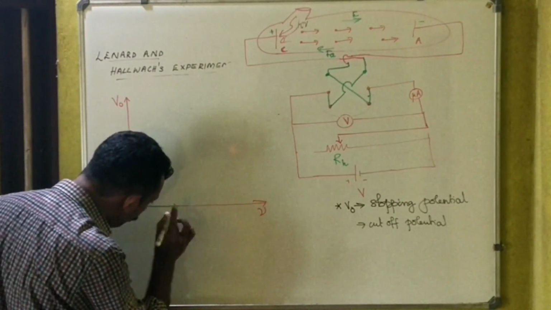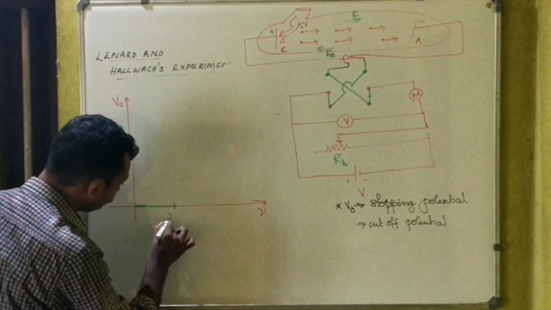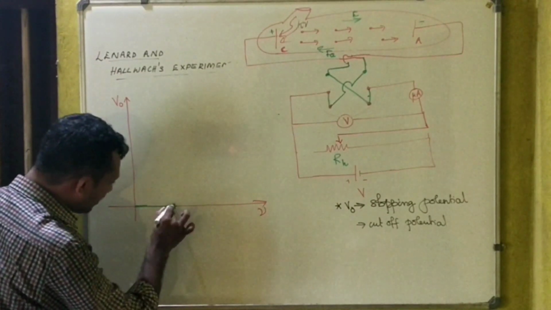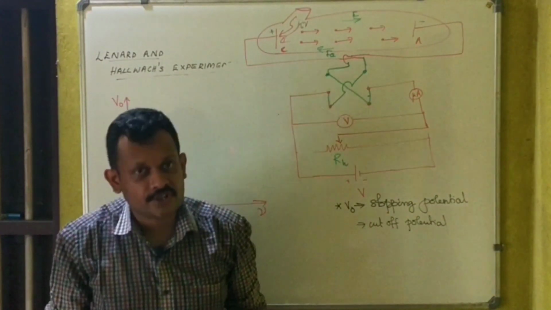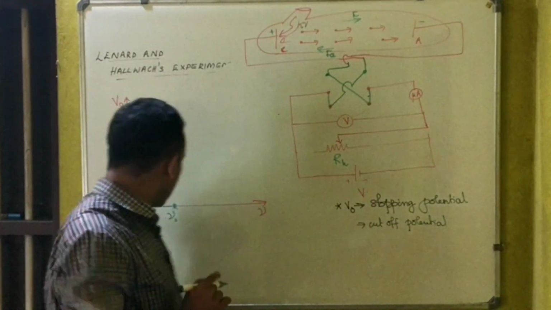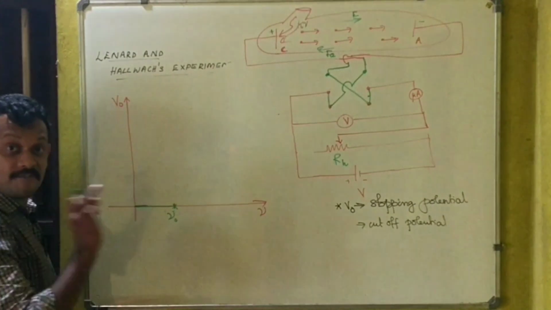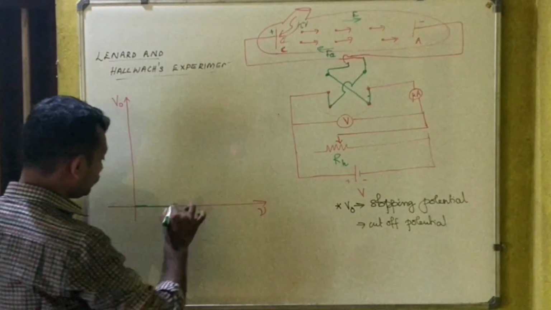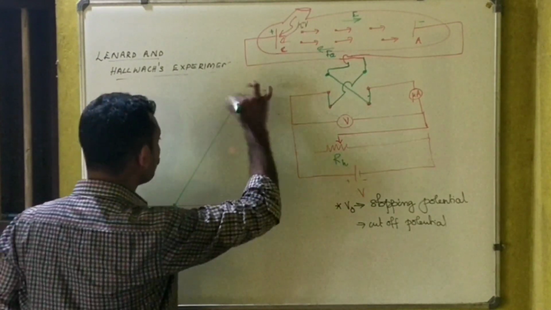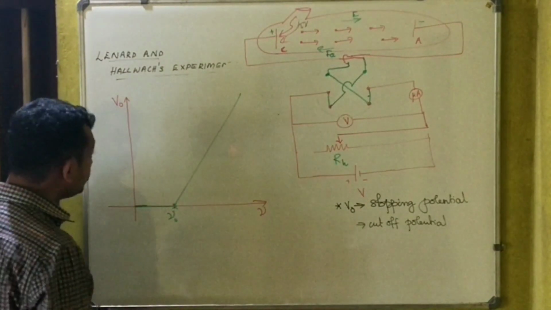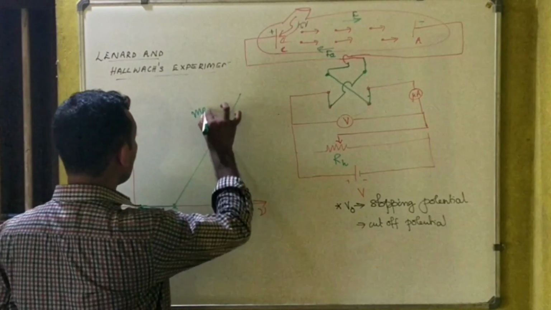V0, nu0, I'm saying. Up to the frequency nu0, no photoelectric emission is occurring. Thereafter, when the frequency is greater than nu0, the graph is a straight line. This is for metal 1.